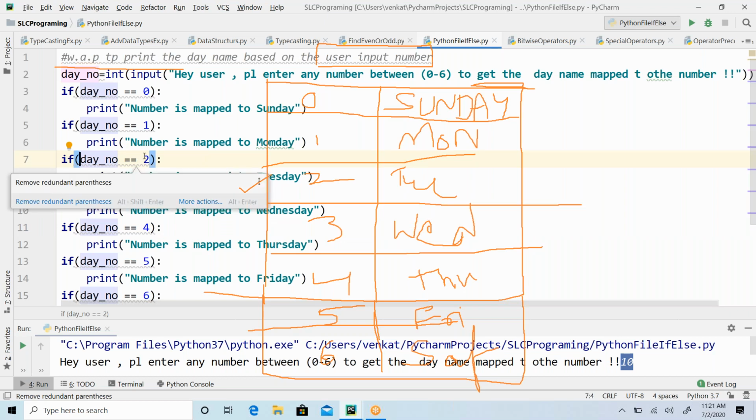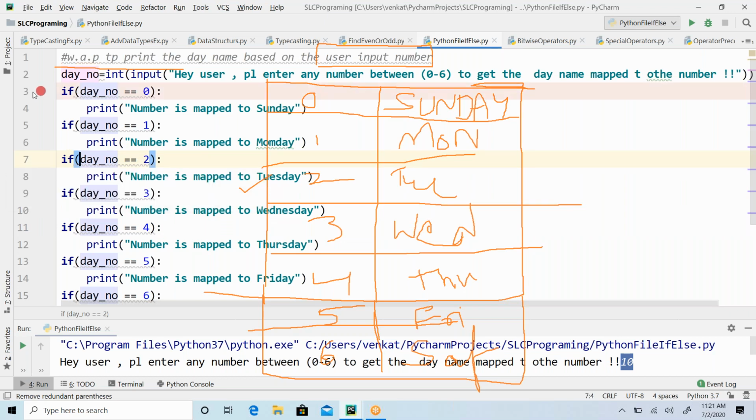Understand the debugging here. I can debug this program, guys. Just click on this border line, wherever you want to stop the flow. It keeps some red bubbles, which are nothing but breakpoints. What does a breakpoint mean? During the execution time, the program is going to halt, to stop, over there at the breakpoint, right?